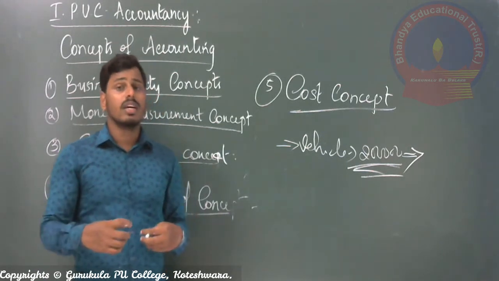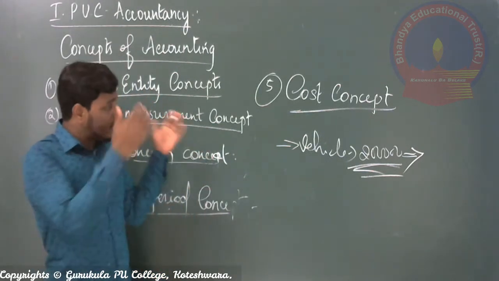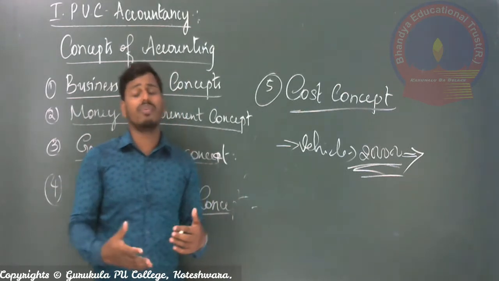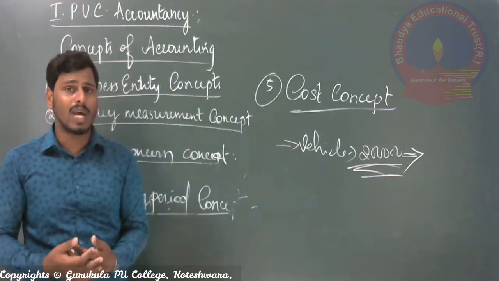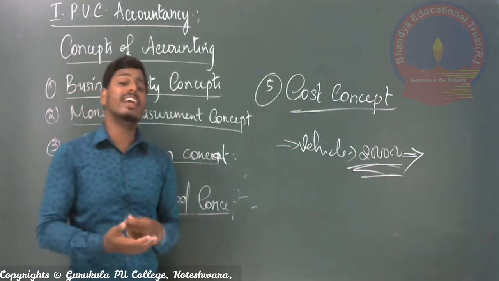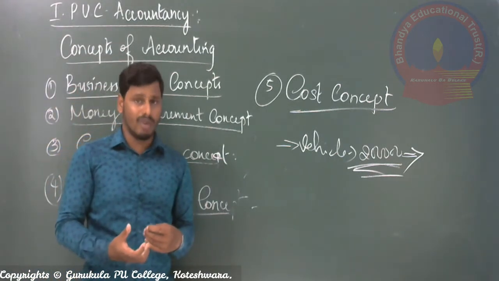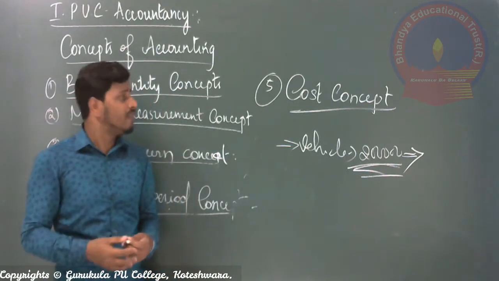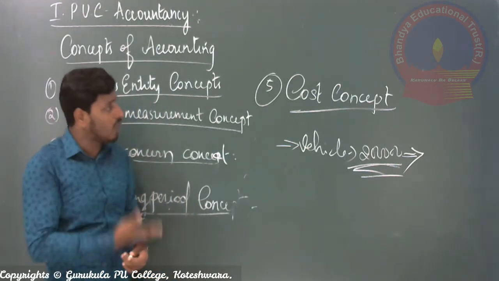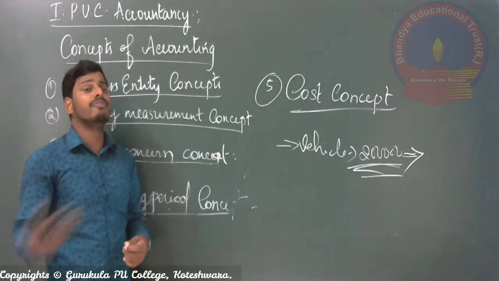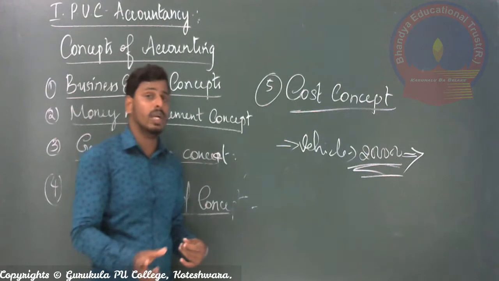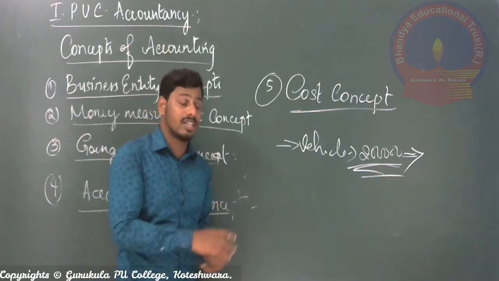Since we give only the original cost every year, the amount of profit or loss calculated may be an inaccurate amount of profit. It may lead to that, but still we have an accounting policy that for the fixed asset we write the same value every year, the price at which we purchased it at the beginning.